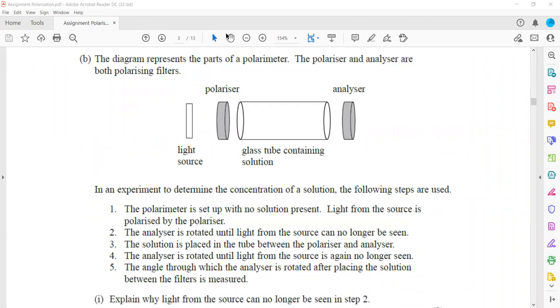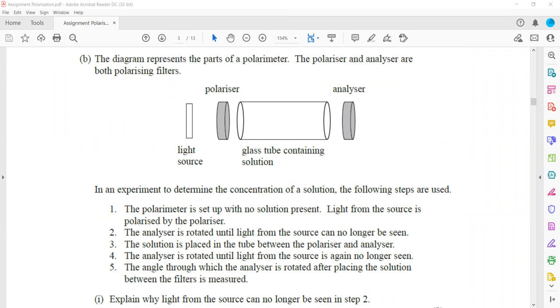The diagram represents part of a polarimeter. Like this is a polarimeter. We have a light source, then a polarizer is there. Here we'll place a sample, and then there's an analyzer. In an experiment to determine the concentration of a solution, the following steps are used.